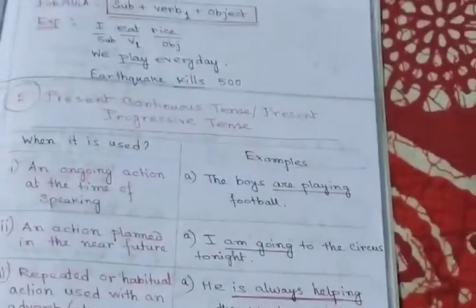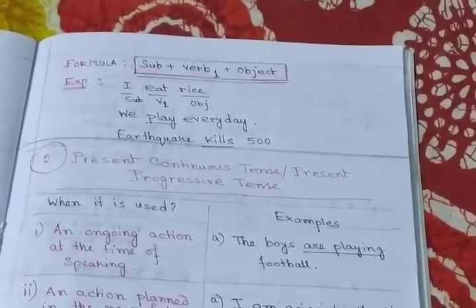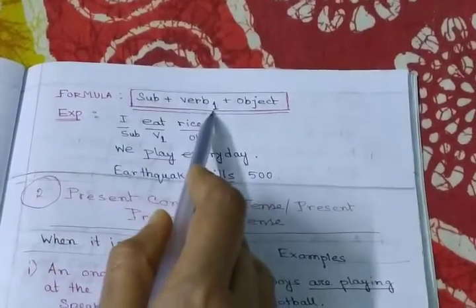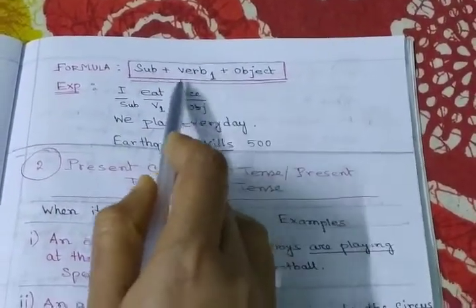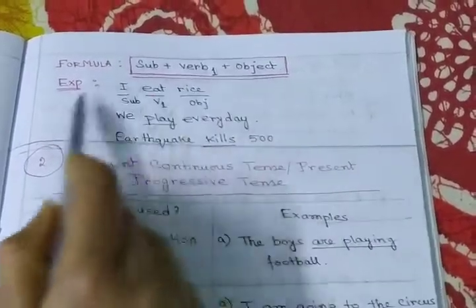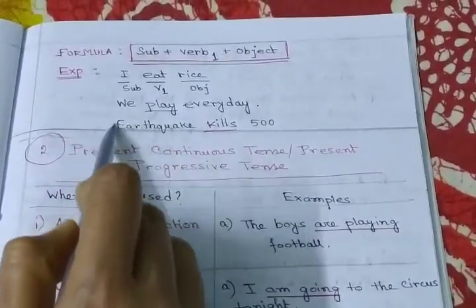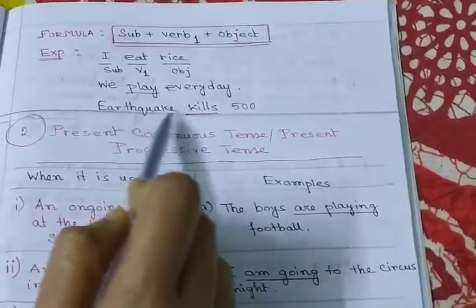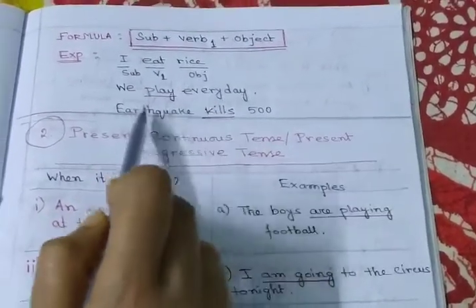while using this tense. And what is the formula of this tense? Subject plus verb first form plus object. It is a very simple formula. So let us see these examples: I eat rice, we play every day, earthquake kills 500. So these are our examples.